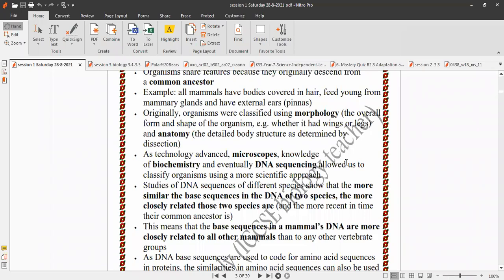And anatomy is the detailed body structure. Morphology is the overall form and shape of the organism, like whether it had wings or legs. Organisms were also classified using anatomy, the detailed body structure, as determined by dissection.